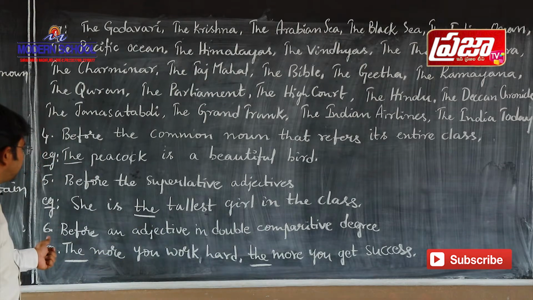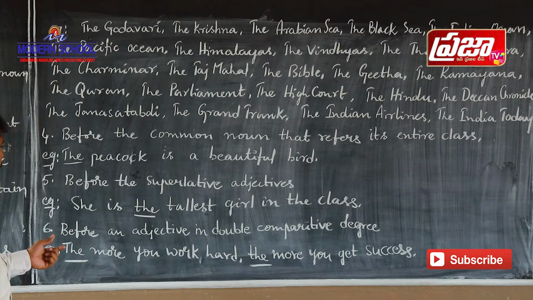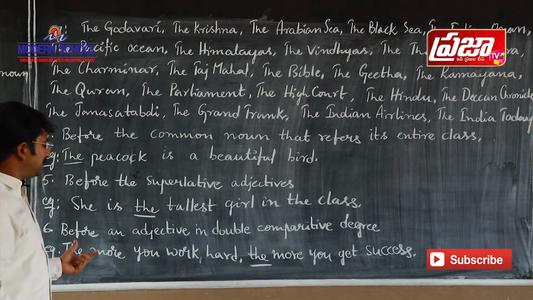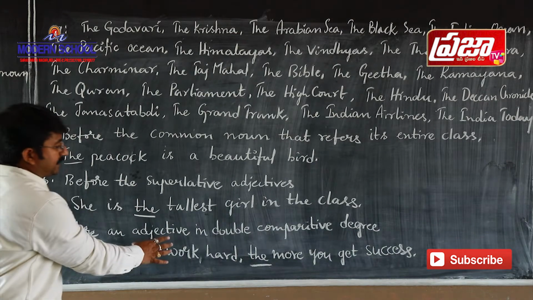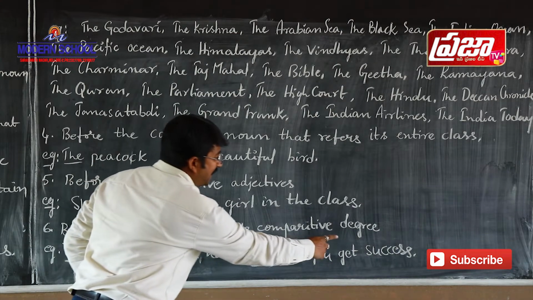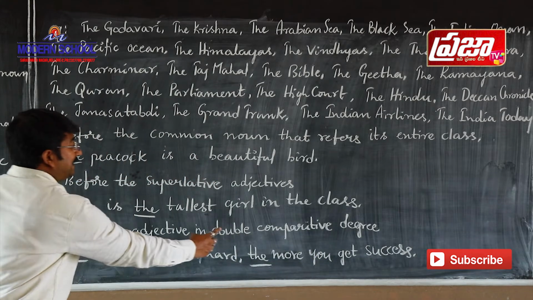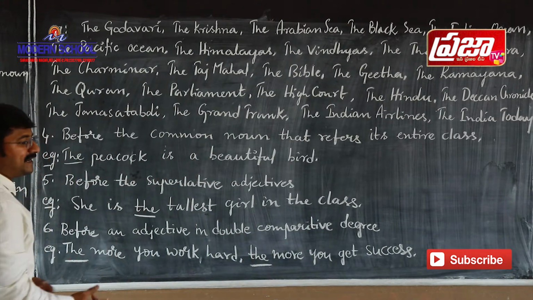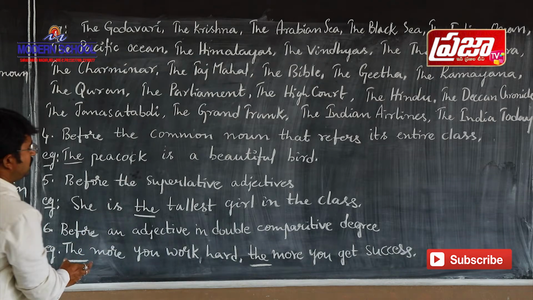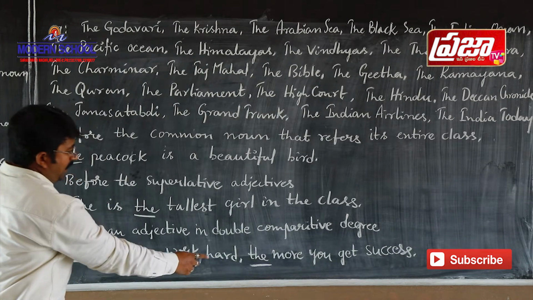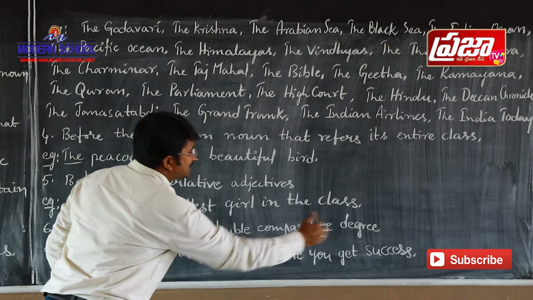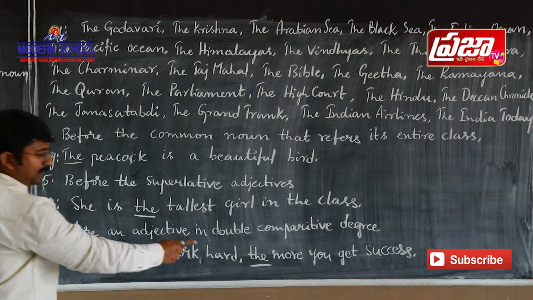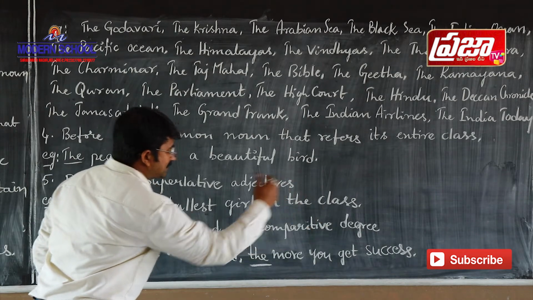Okay, and the next, the sixth point, is that we use the definite article the before an adjective in a double comparative degree. Let us see this example so that you can understand this point. The more you work hard, the more you get success.